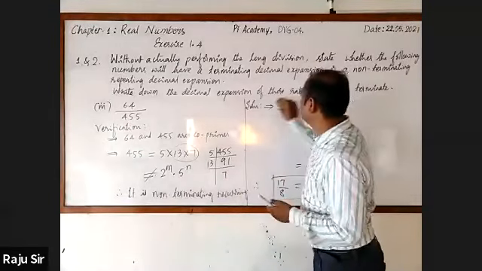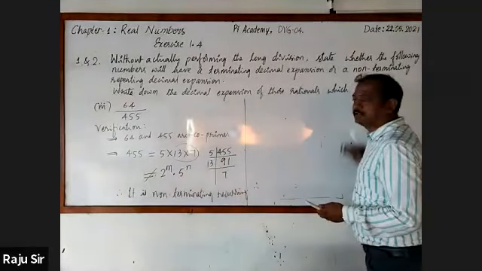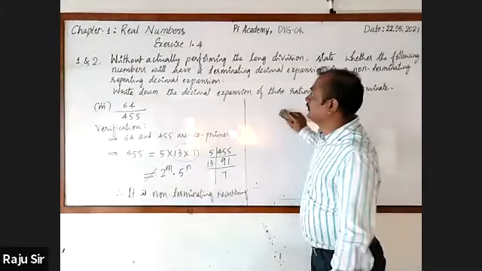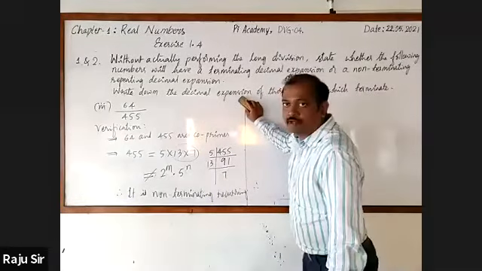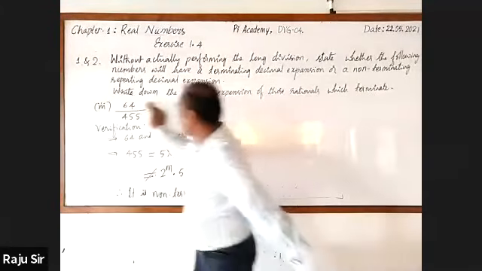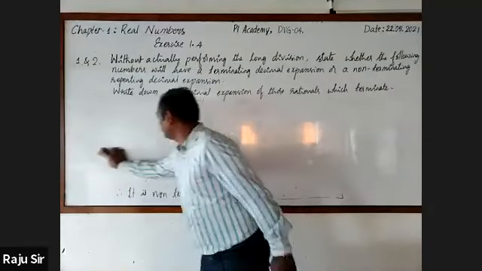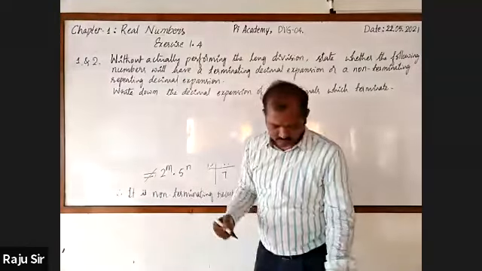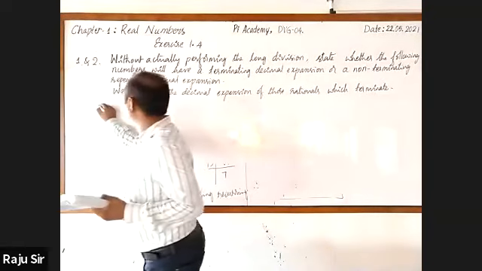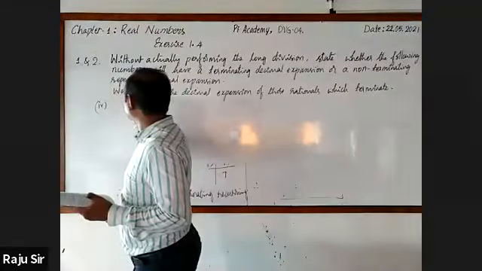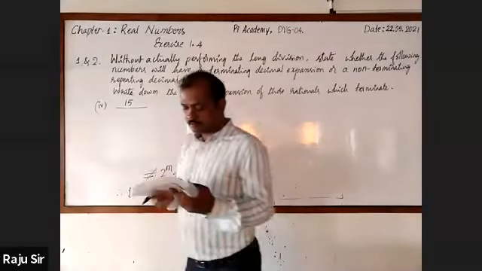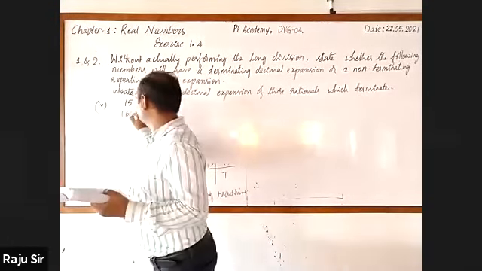If it is non-terminating, there is no need to go for finding its decimal. Let's move on to the 4th one. It is 15 by 1600.